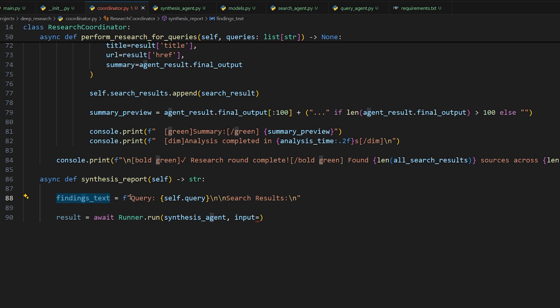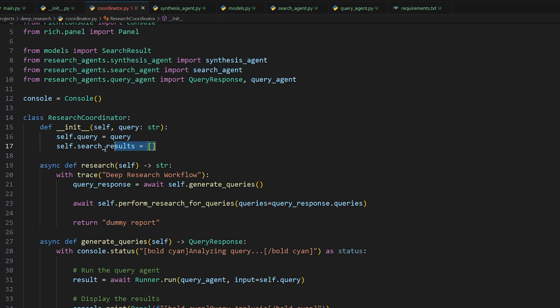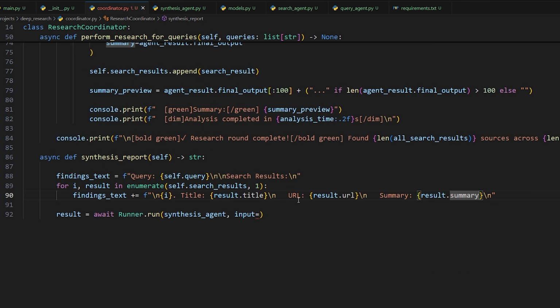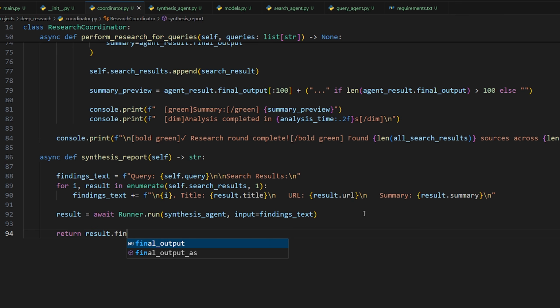So we're going to make a new string. It's going to start with the original query, like what's the best gaming PC. Then we'll do 2 new lines, so there's a line of space in between. Search results, new line. And now we're going to loop through all of our search results that we're storing. We're just going to concatenate onto this string the title of the website, the URL, and then the summary that was generated by the search agent. So it's going to have all of that, and then the synthesis agent will synthesize that into a final research report. So hopefully that makes sense, which we will then return by doing results.final_output.